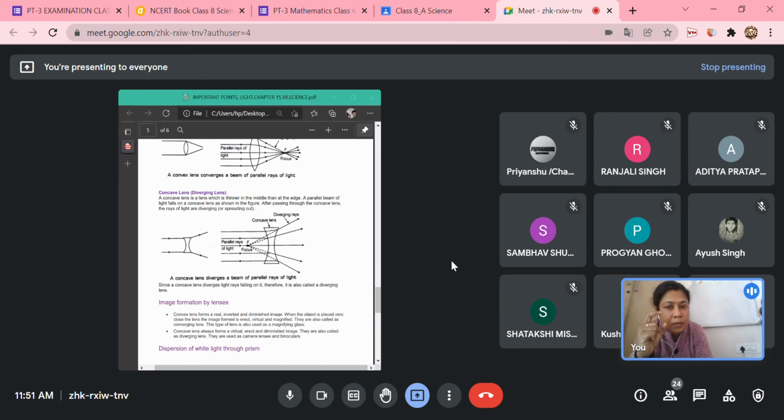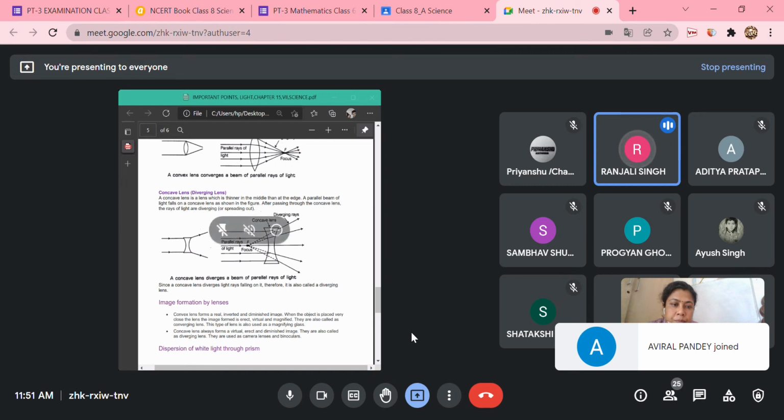Is this clear, children? Yes, ma'am. So these are the characteristics of the image that are formed. That is written in the next paragraph. Yes, Ranjali, read image formation by lens. Yes, ma'am. Image formation by lenses.